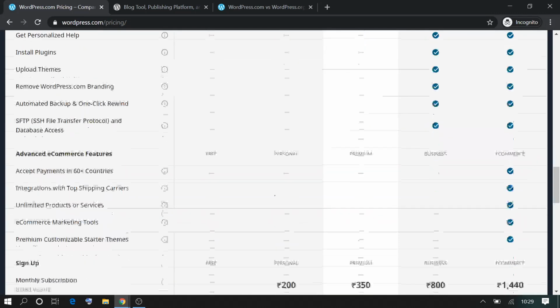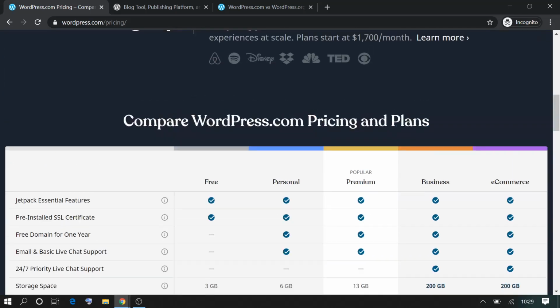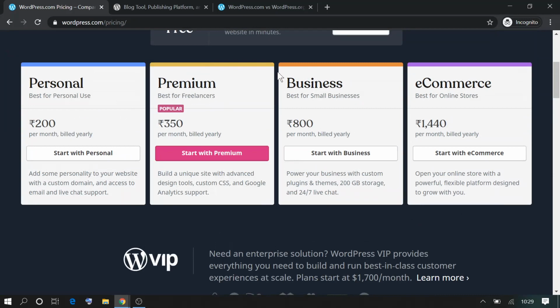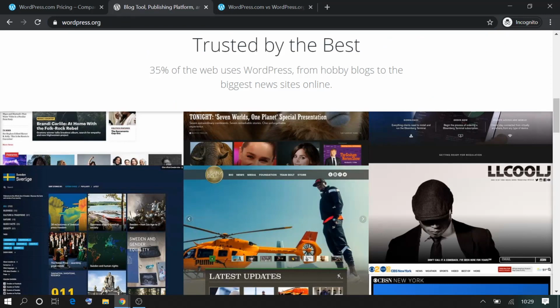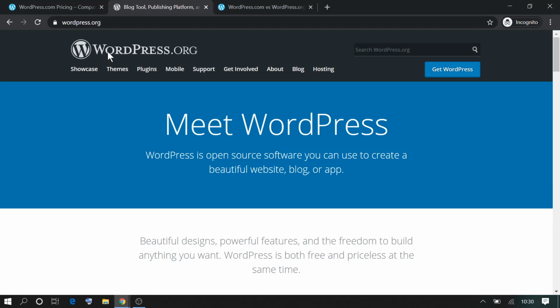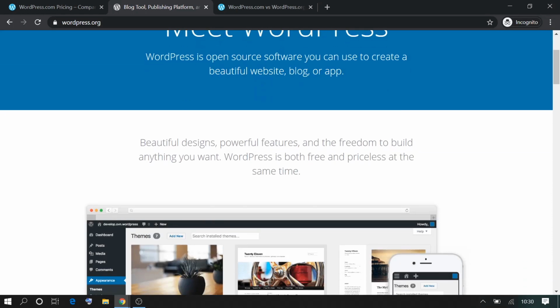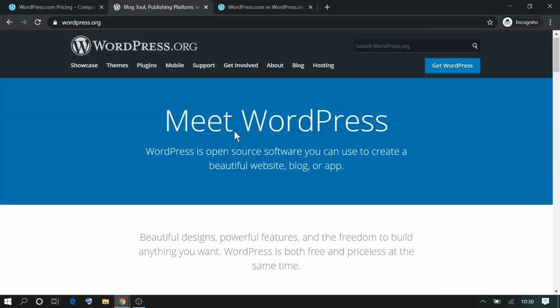Ideally, if you have no budget problems, like you can spend around 800 rupees, that comes to around $15 per month, WordPress.com is good. However, if you are budget constrained, you can definitely go with .org. Yeah, definitely the hosting will cost you around 2,000 to 3,000 rupees, or around 20 to $30. However, the advantage is that will be the annual fee that you will be paying. We'll talk more about it when we are actually working.